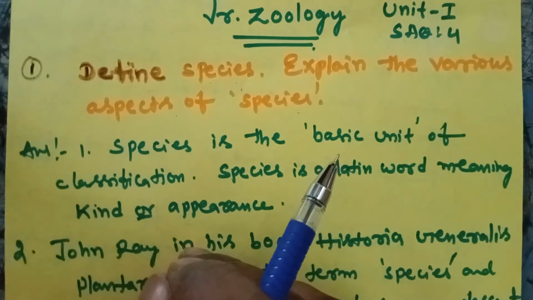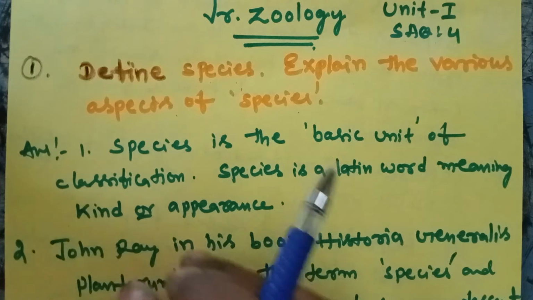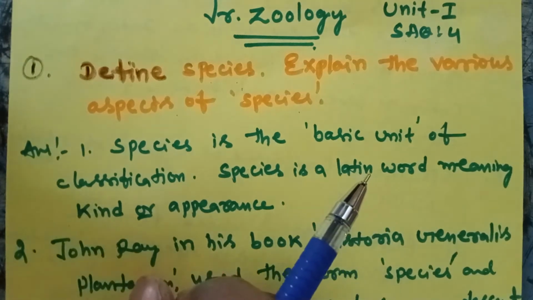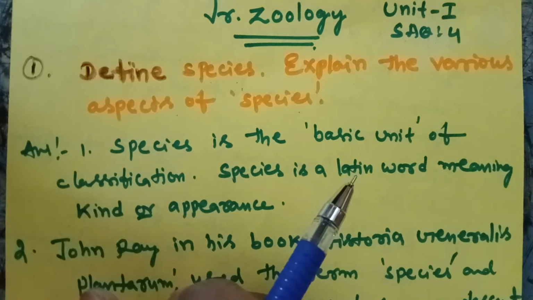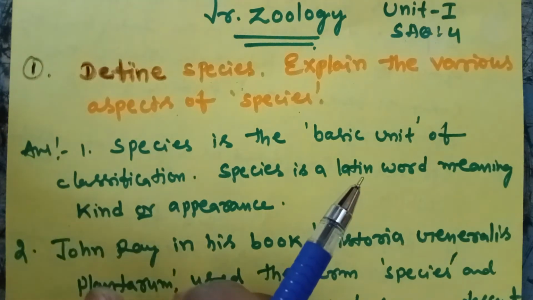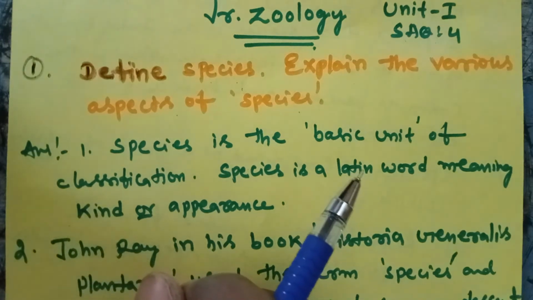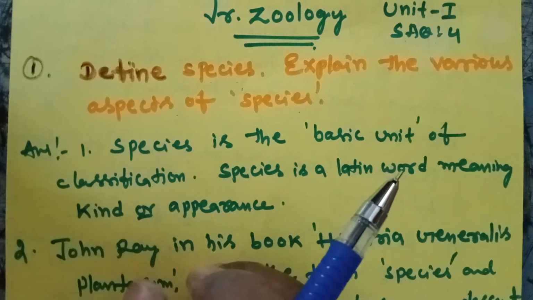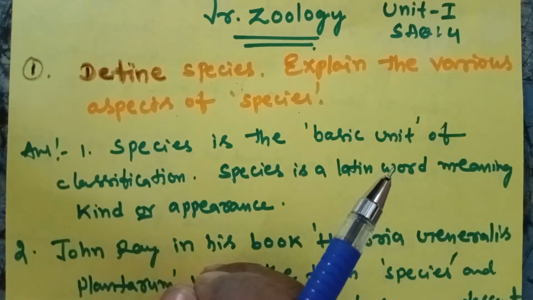For example, a group of human beings living in a particular area, a group of frogs, a group of katla fish. All katla fishes in a pond ecosystem have the same chromosome number, and the internal structure of their body organs is similar. That is called a species. But within this species, one is different from another in the same group of animals. Variation is compulsory; variation is present.